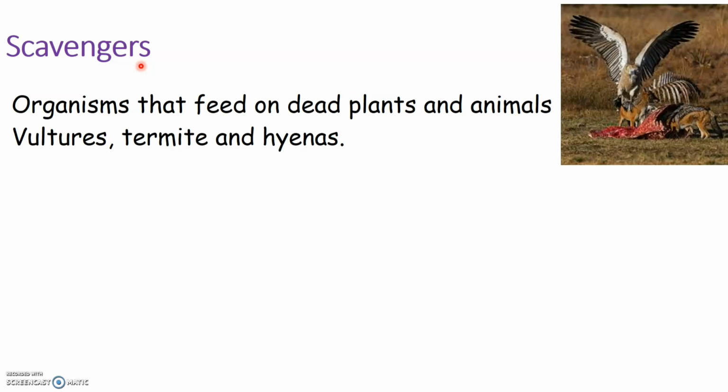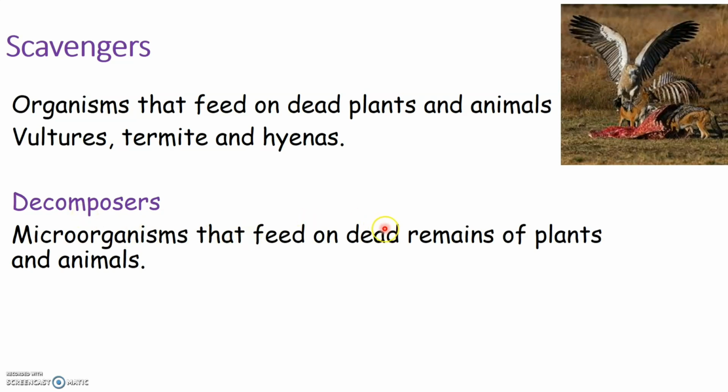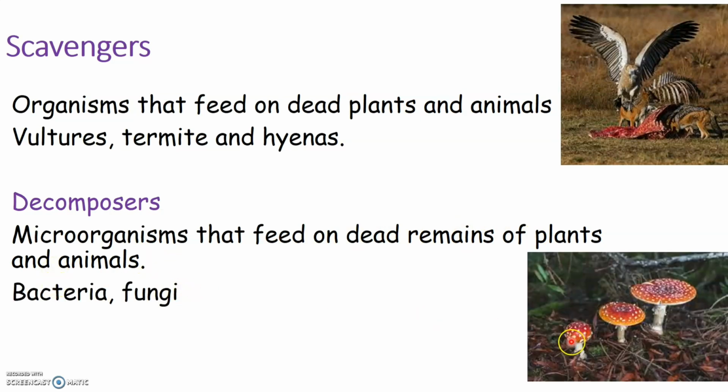Now let us look into the last category of living components. They are known as decomposers. Now decomposers are microorganisms that feed on dead remains of plants and animals. Some of the examples of decomposers are bacteria, fungi, etc. So here you can see a picture of mushroom. Now these mushrooms are also a group of fungus. So they are also known as decomposers. So decomposers are microorganisms that feed on the dead remains of plants and animals.